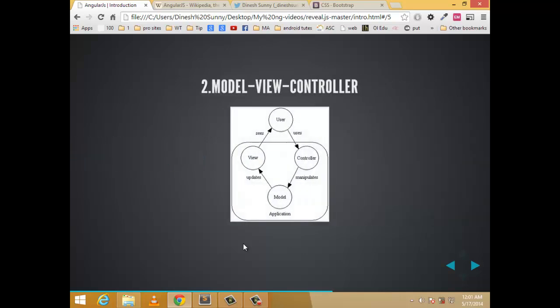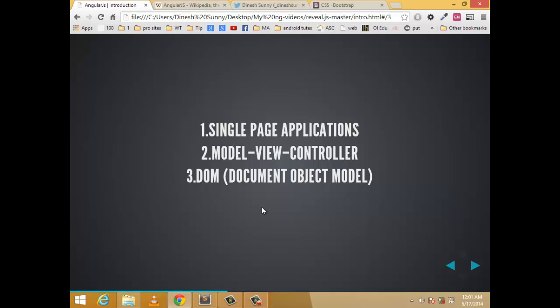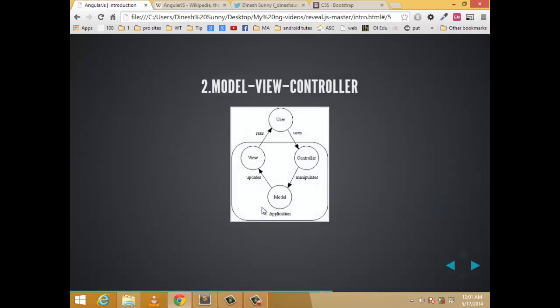Yes, now coming to the Model View Controller, that is the second of the three parts. Here I am using a simple image to explain to Kraku what a Model View Controller is. Here the user is Kraku. Kraku uses the screen. So Kraku is on the client side.